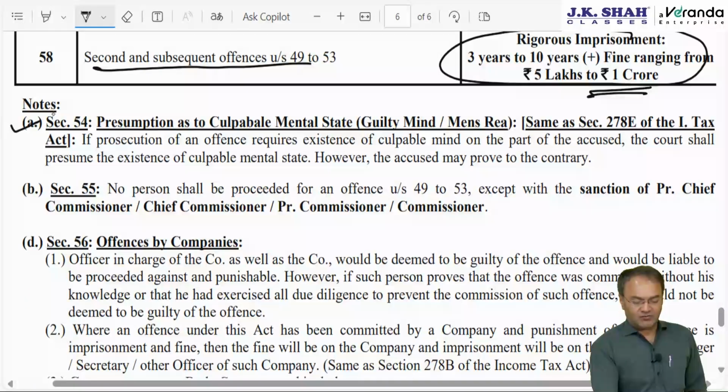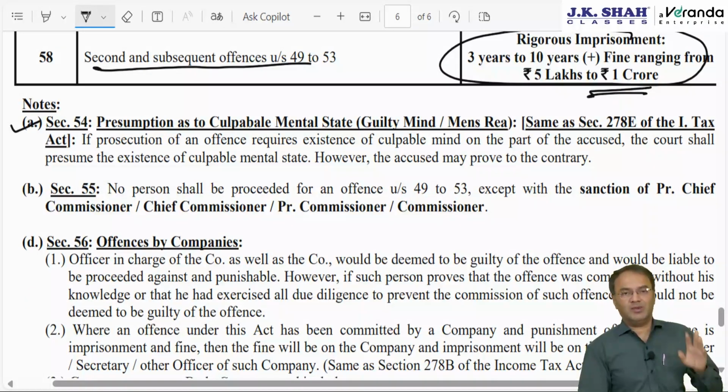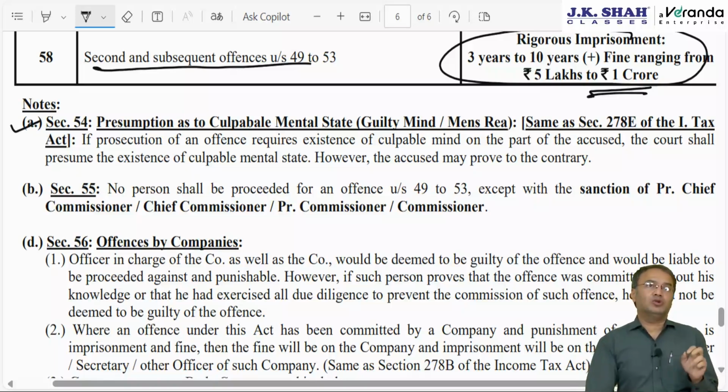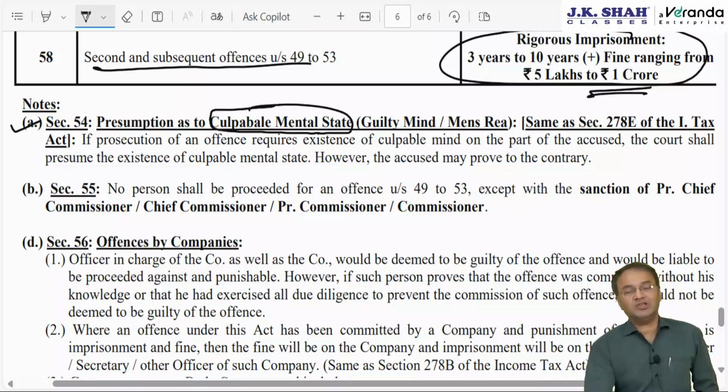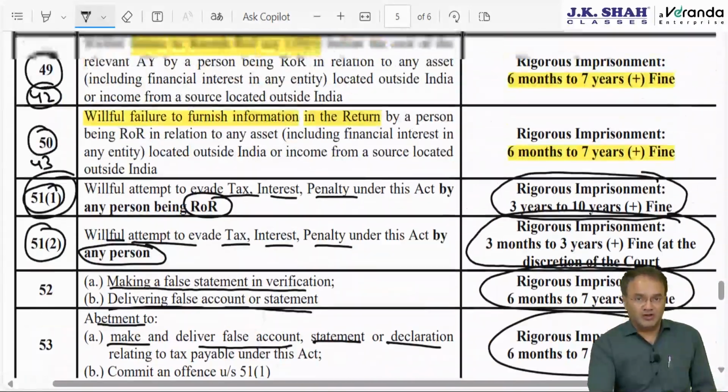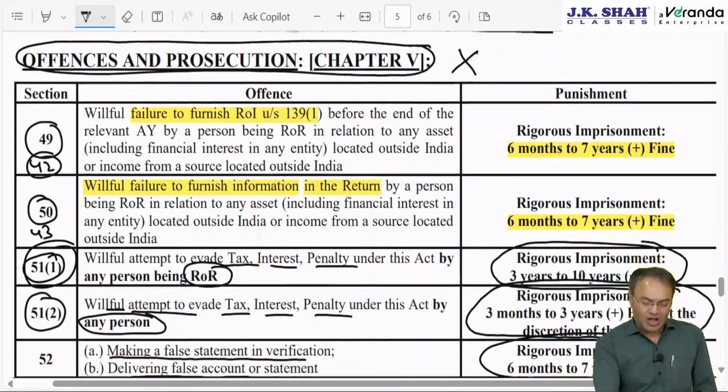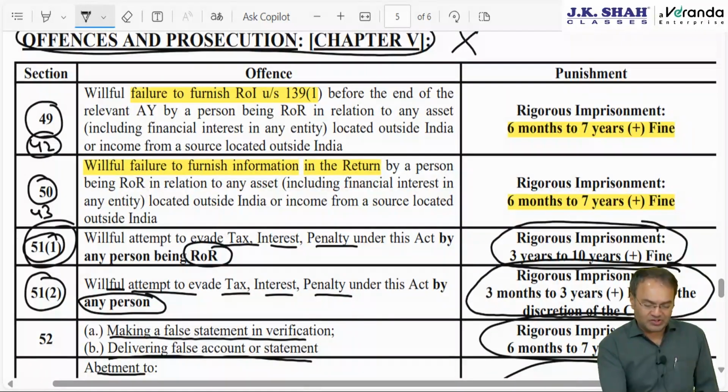Okay. Then section 54, slightly important, which is same as section 278E of offences and prosecution chapter under Income Tax Act. Presumption as to culpable mental state. Culpable mental state means guilty mind, intentionally done, deliberately done, meaning thereby anything which requires punishment or imprisonment only if the assessee has done it willfully, intentionally.